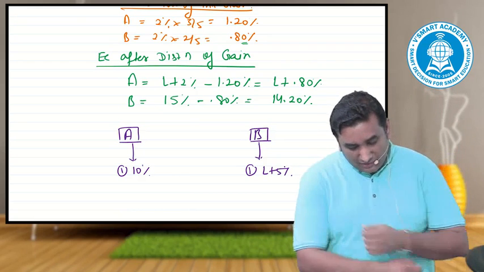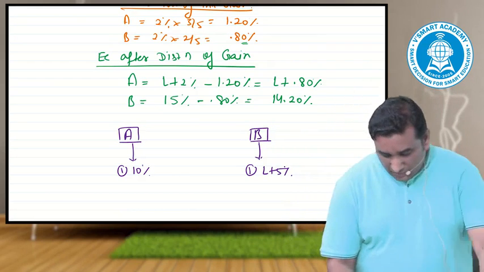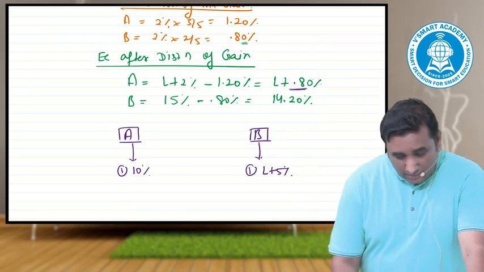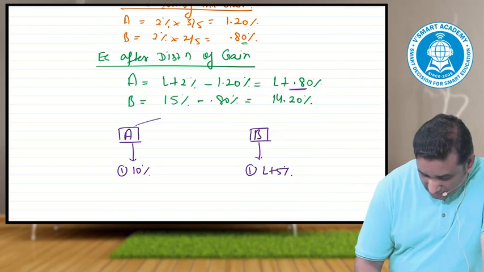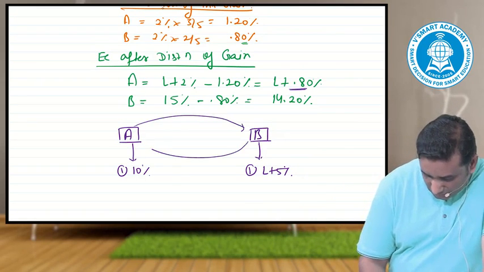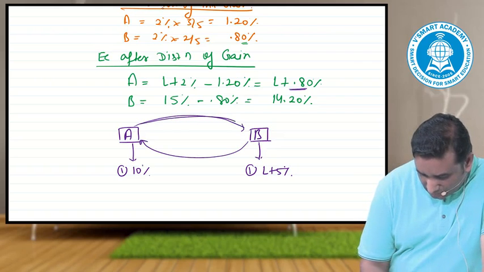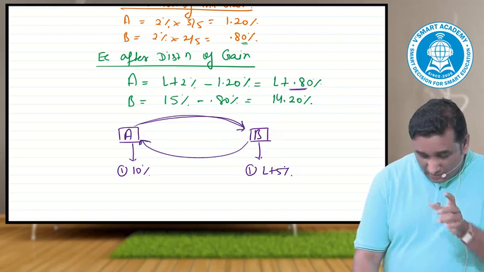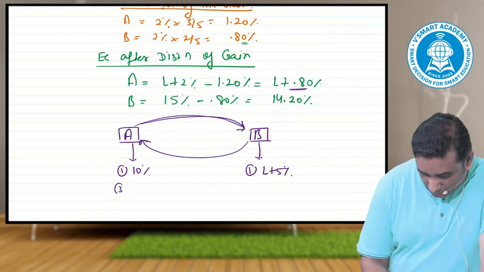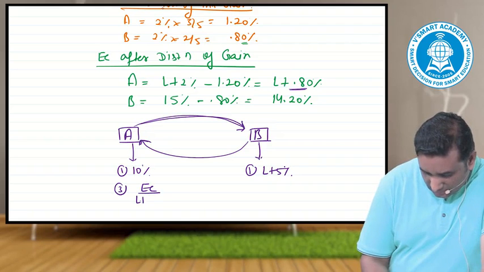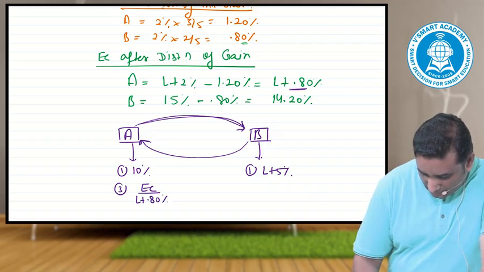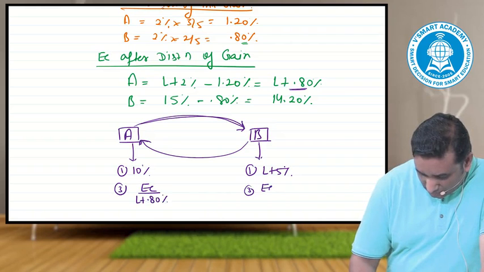And we know their effective cost has to come what? L plus 0.8. Some sharing would take place between these two. That could be n number of permutation combination. Some sharing would take place between A and B such that his effective cost, I am writing effective cost first. His effective cost would come as L plus 0.8 percentage and his effective cost should come as 14.2 percentage.